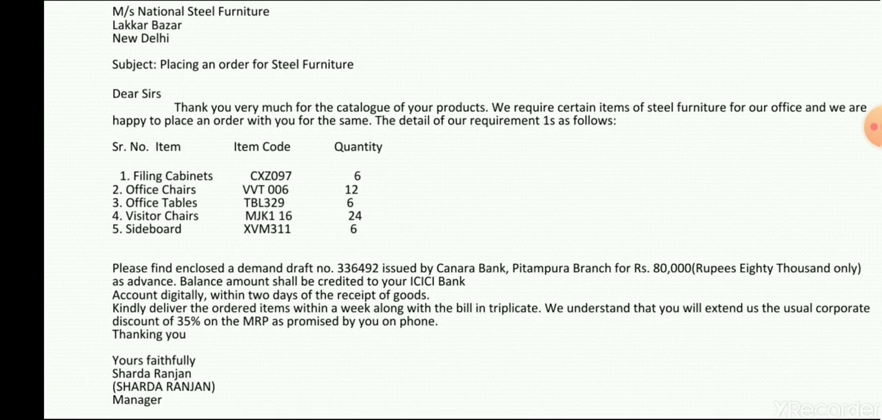So requirements are, first, filing cabinets. Item codes are there, children, for every item. So codes are there. This is the item code.